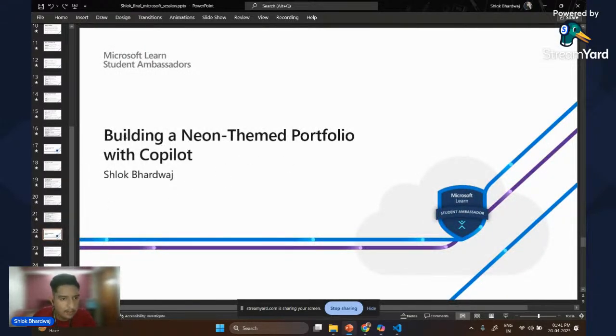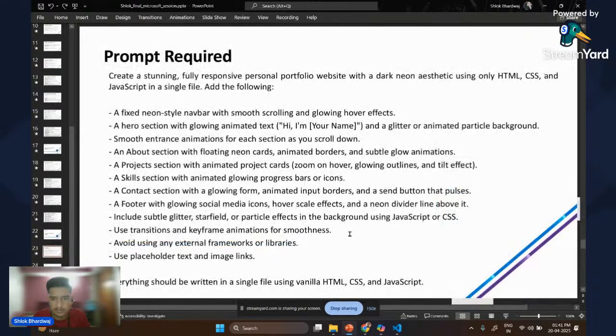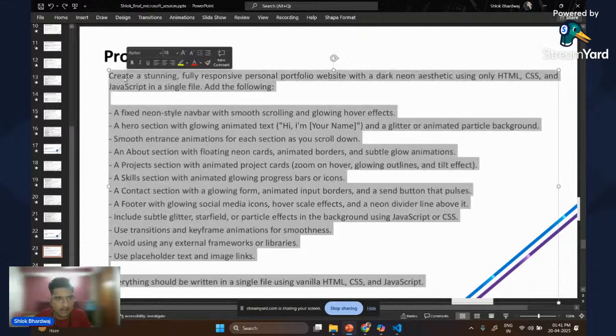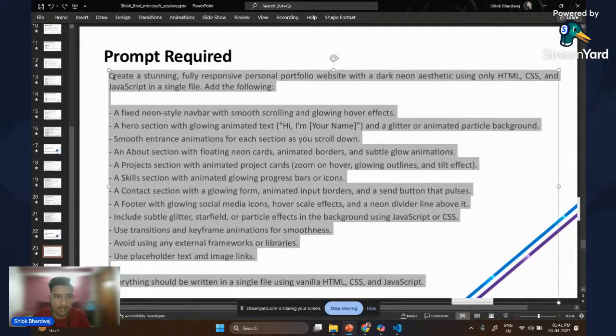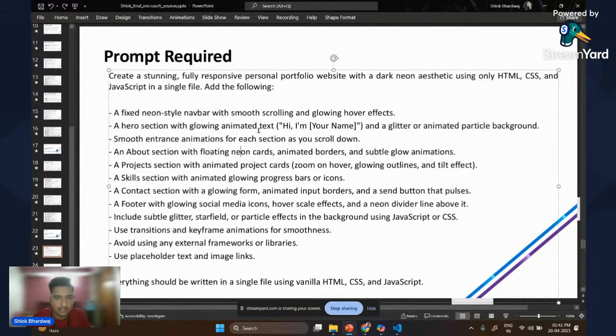Let's move forward to building a neon theme portfolio website with Copilot. So this will be a hands-on session also. So you must be thinking how we can create a site so quickly or instantly with just using a single prompt. So here is the prompt which will be required. So I have already written this. Create a stunning, fully responsive personal portfolio website with a dark neon aesthetic using only HTML, CSS, and JavaScript in a single file. So we'll be creating all of this using Copilot in a single file.